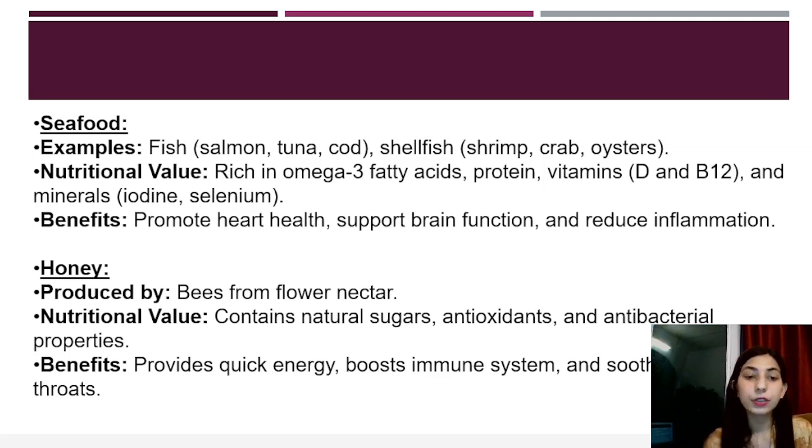Honey. Honey is produced by bees from flower nectar. So bees basically sit on the flower and then they suck that nectar and then they make honey with the help of that. So that's the process of making honey. Nutritional value. It contains natural sugars, antioxidants, antibacterial properties. So that's why we also use honey to make a face pack because it has antioxidants and antibacterial properties. So it's good for your skin as well. Benefits: provides quick energy, boosts immune system and soothes sore throats.